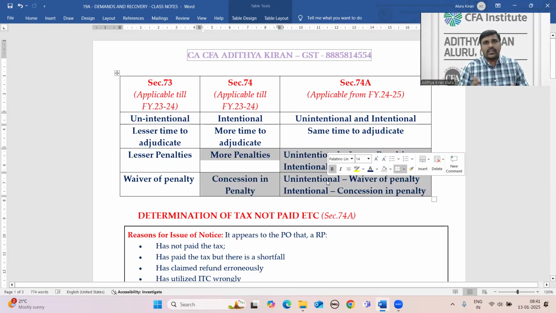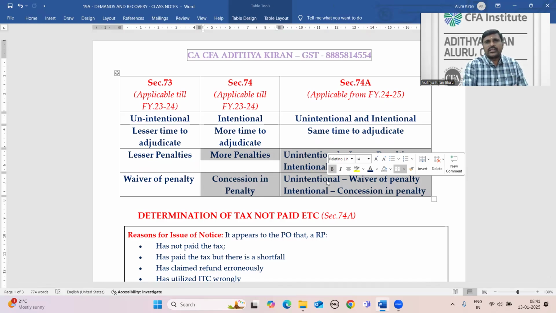It doesn't mean that we are asking the government to keep the same penalties. That is not appropriate. We cannot expect the government to keep the same penalties for both intentional and unintentional misstatements. Yes, there should be a difference. For unintentional misstatements, the penalty should be less. For intentional misstatements, the penalty should be more. But if tax authorities are issuing notices as if it is an intentional misstatement, then how do we resolve this problem?